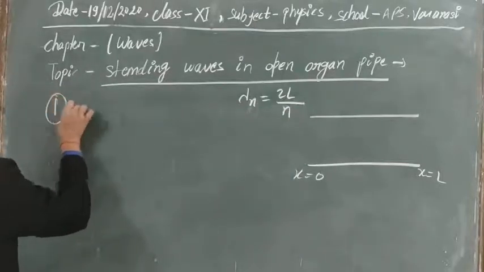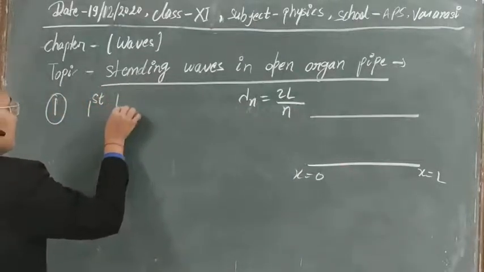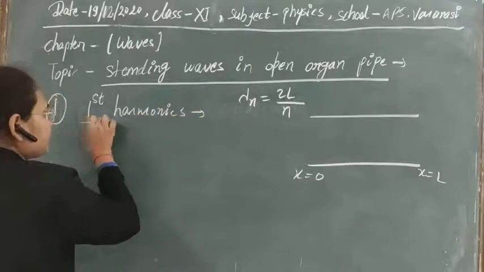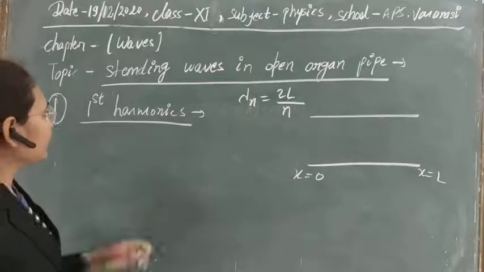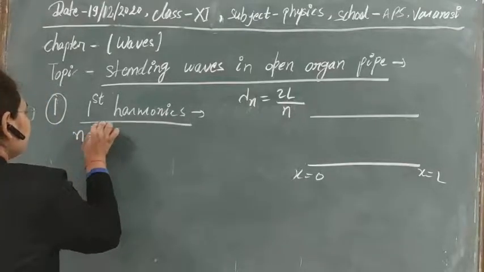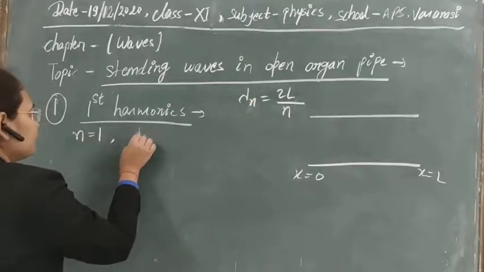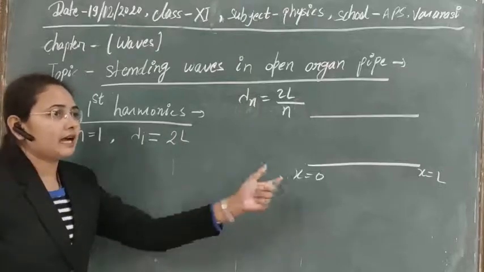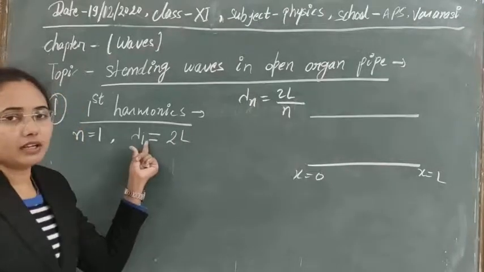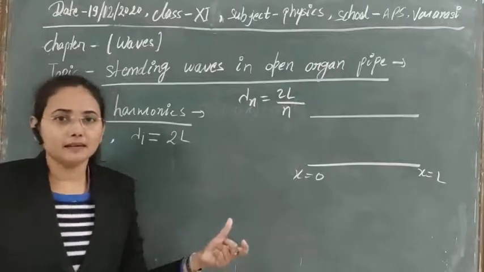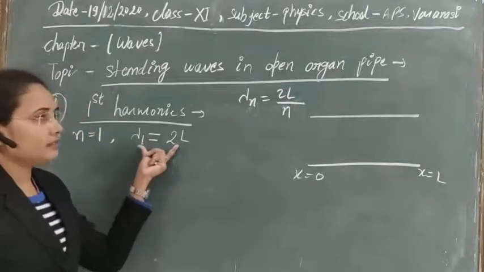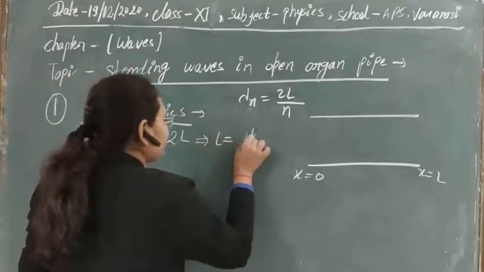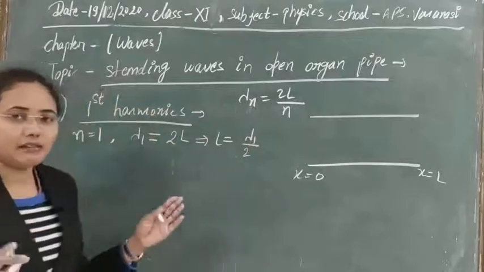Now let's start from the first harmonic, or fundamental mode of vibration, or you can also say the first mode of vibration. In case of the first harmonic, N is equal to 1, and for N equal to 1, lambda 1 will be equal to 2L. It means one complete wavelength we will get after a 2L distance. The simple sense is that within this length L we will get half of the wavelength.